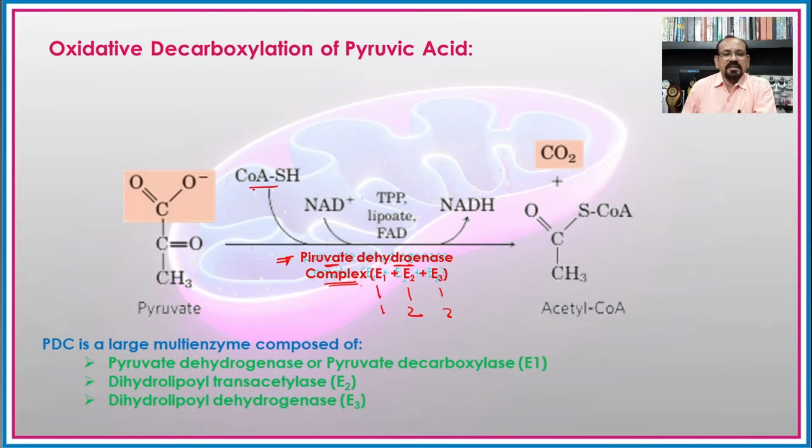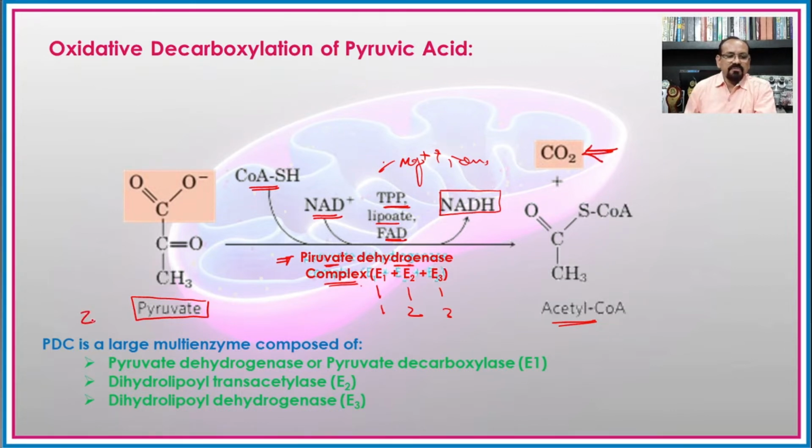In addition to that, there is a need of the coenzymes: the nicotinamide adenine dinucleotide, then thiamine pyrophosphate, then lipoate, then FAD, and again here there is a need of the magnesium ions also. So in this way we can say that when there is a conversion of one molecule of the pyruvate to the acetyl coenzyme A, there is a reduction of NAD to NADH2, and there is a release of one molecule of the carbon dioxide.